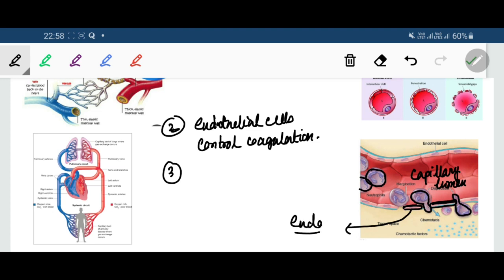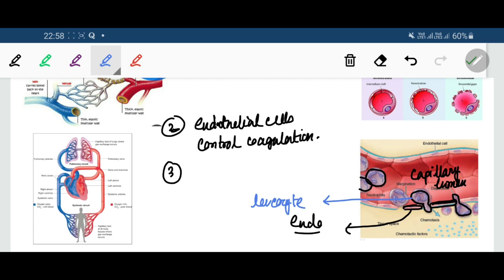Endothelial cells. In between the endothelial cells, you can see that the leukocytes are actually passing from the blood into the surrounding tissue. This is a leukocyte passing from the blood into the surrounding tissue.